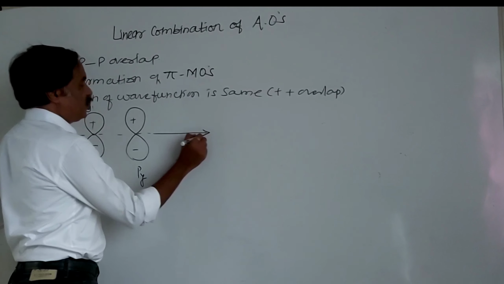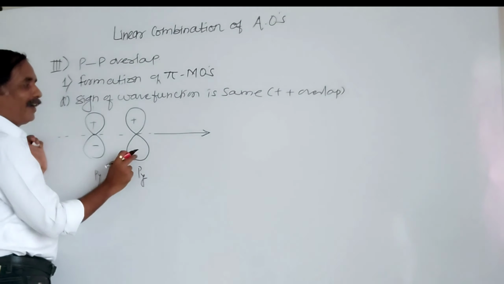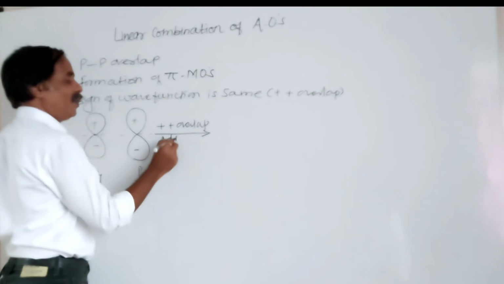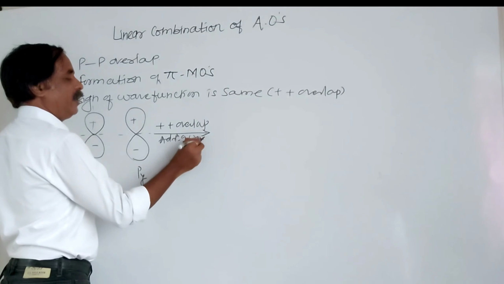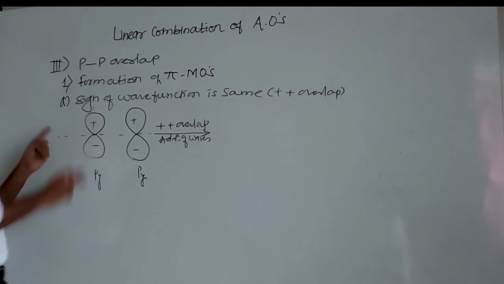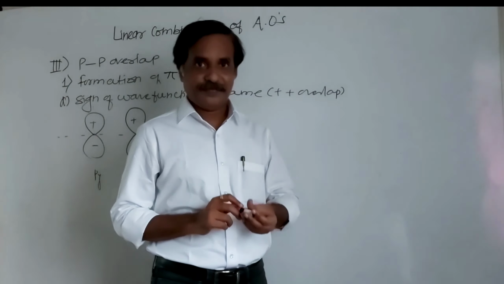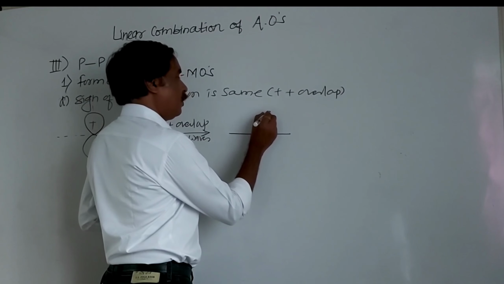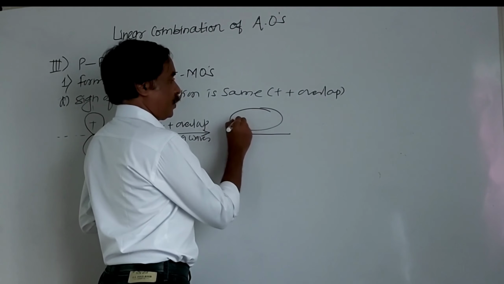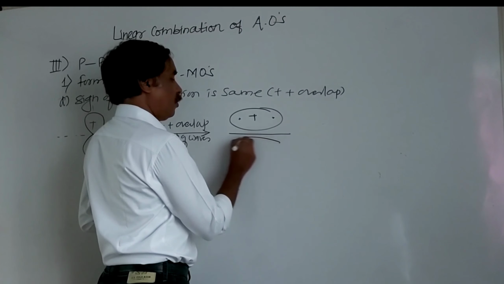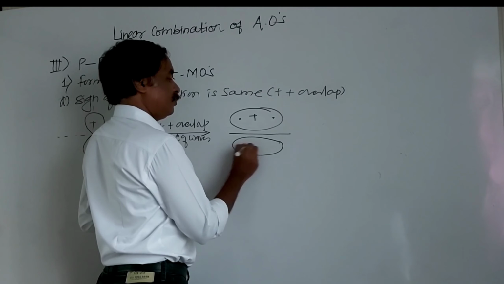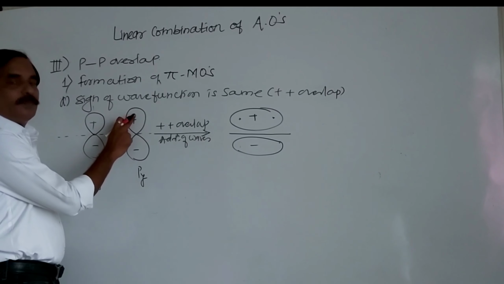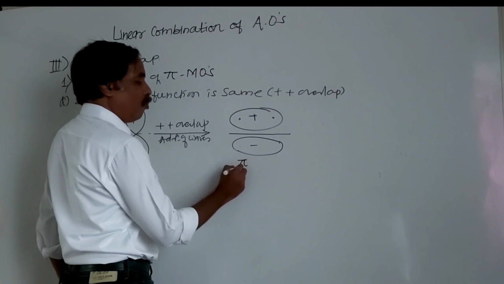Linear combination of these two, here it is positive positive and negative negative, that is, positive positive overlap and addition of waves. Addition of waves. This positive sign indicates that is electron density. Now here addition of these two waves and a formation of bonding molecular orbital like this. It is negative. Positive positive addition. So here it is formation of what? Pi bonding molecular orbital.